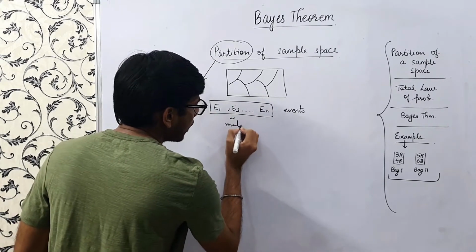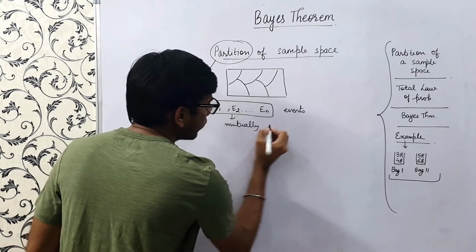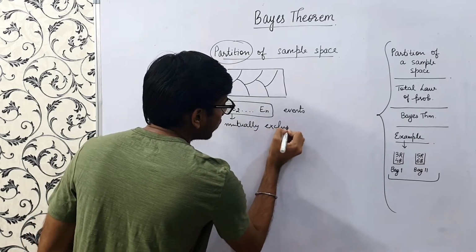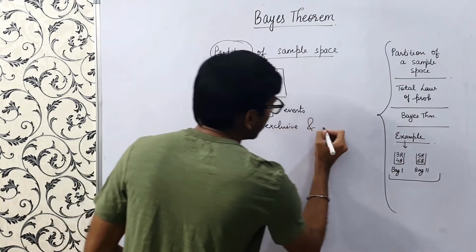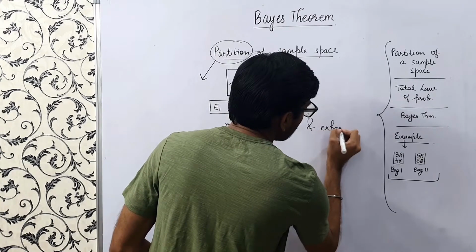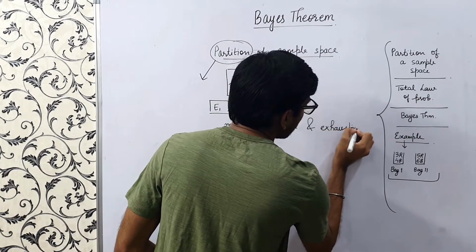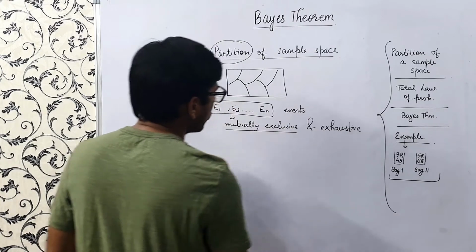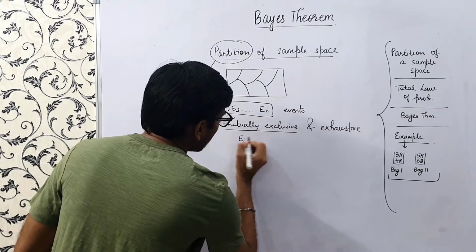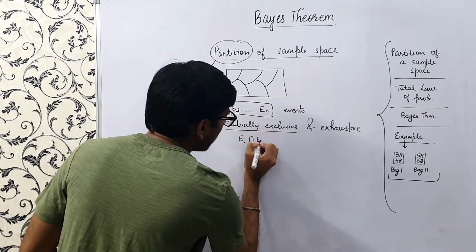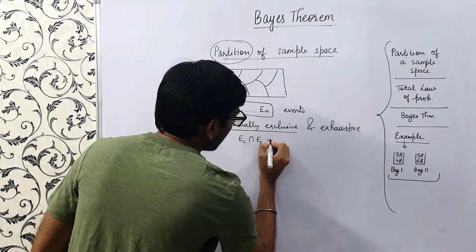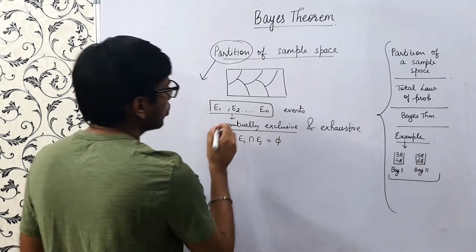These are mutually exclusive and exhaustive. Again, I have covered these in my earlier videos, so do check them out, but I'll explain again. Mutually exclusive, what does that mean? Ei intersection Ej equals phi.